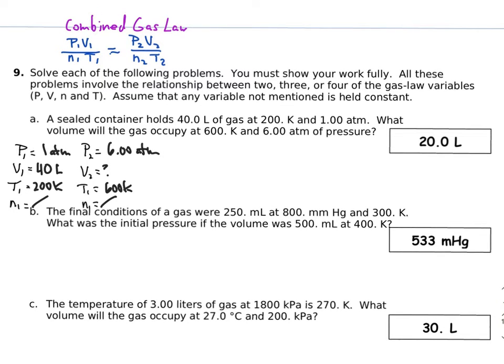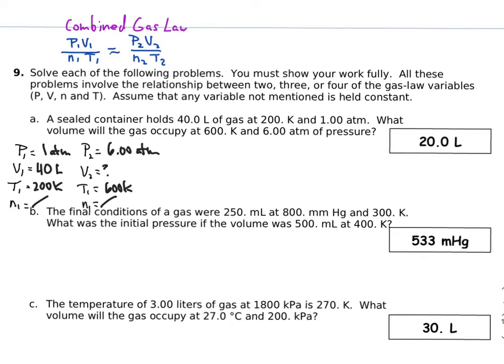So our starting values are 40 liters of a gas that's under 1 atmosphere pressure, and it's at a temperature of 200 kelvins. And they're increasing the pressure by 6 times, and they're increasing the temperature by a factor of 3, up to 600. So they're making those gas particles go a lot faster, and they're going to be hitting the sides of the wall a lot more because of that.